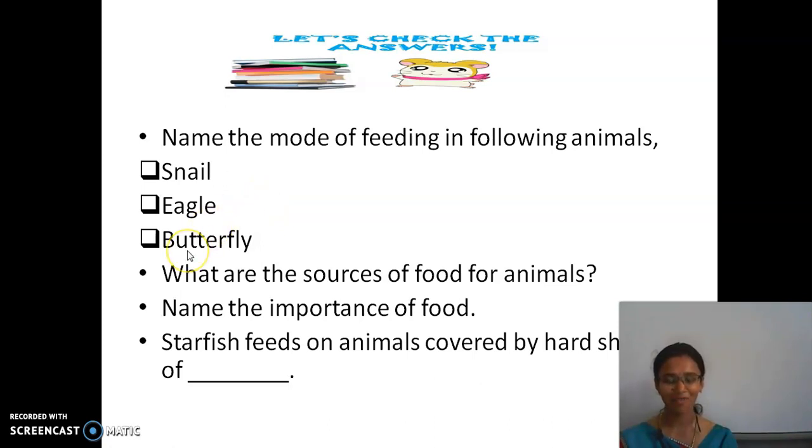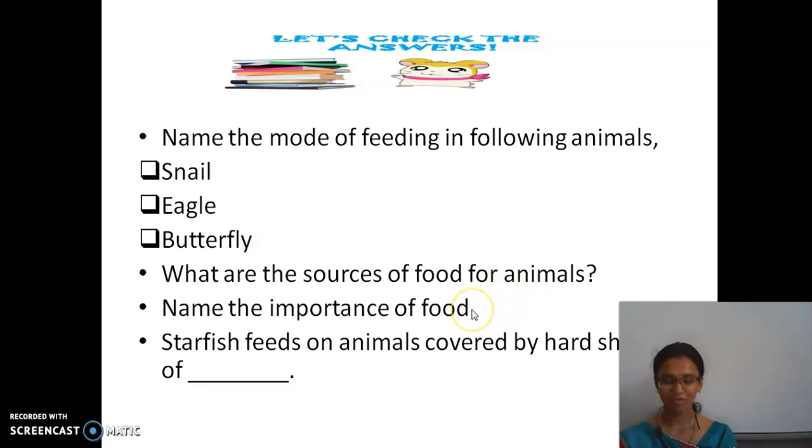And then butterfly, what does it do? Sucking. Very good. Then, what are the sources of food for animals? They depend on... tell me your answers. I couldn't hear you. Louder. Yes, good. They depend on vegetables, plants, cereals and pulses, and also they depend on meat.